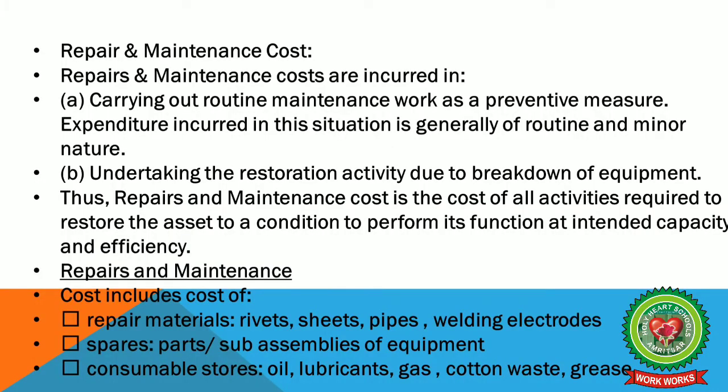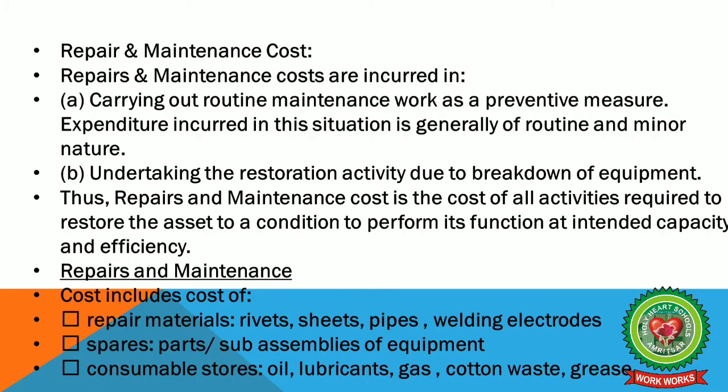Then comes repair and maintenance cost. Repair and maintenance costs occur in the first case by carrying out routine maintenance work as a preventive measure. Expenditure incurred in this situation is generally of routine and minor nature.